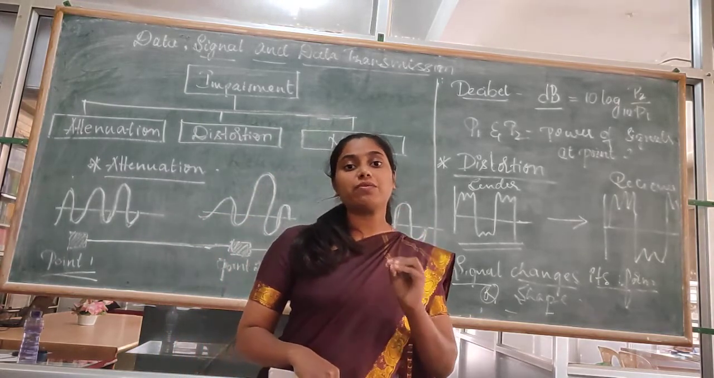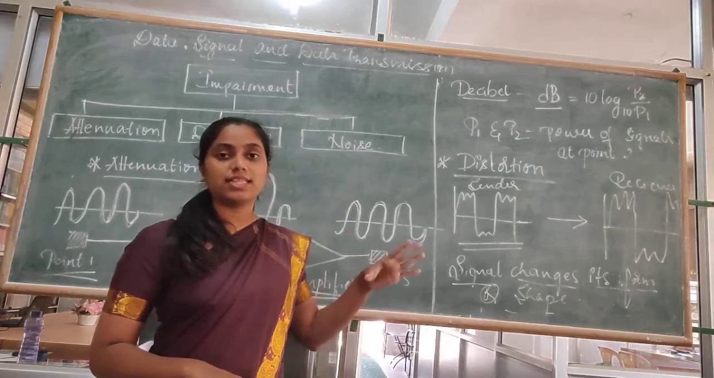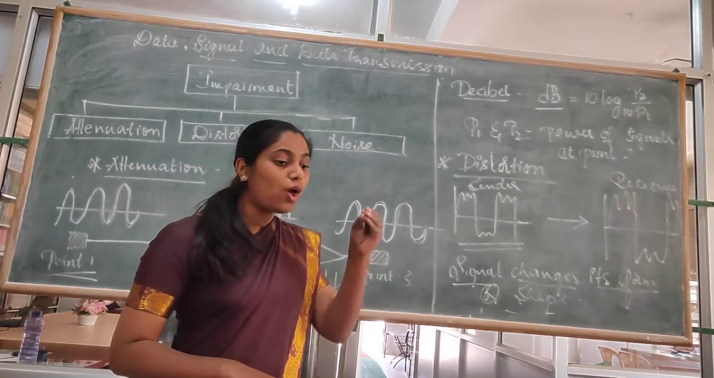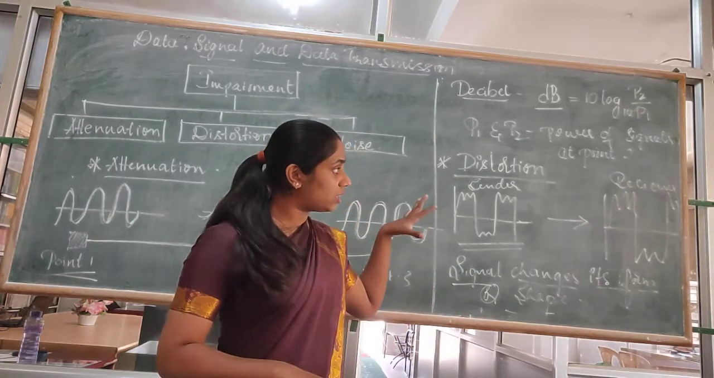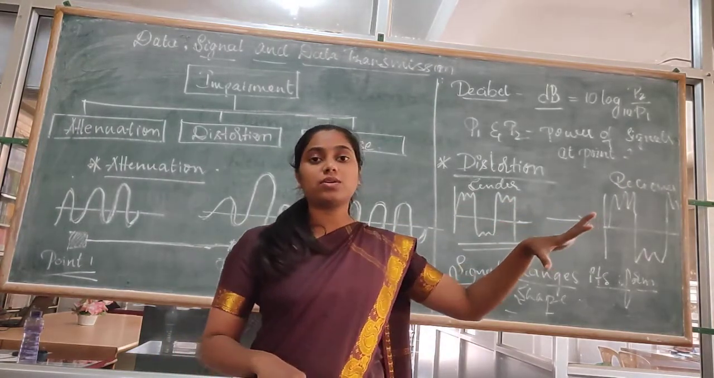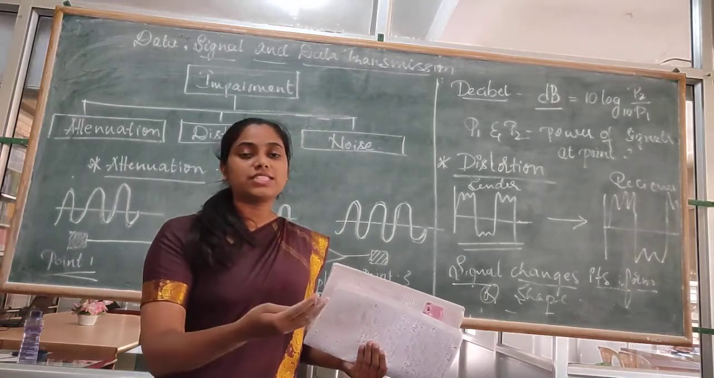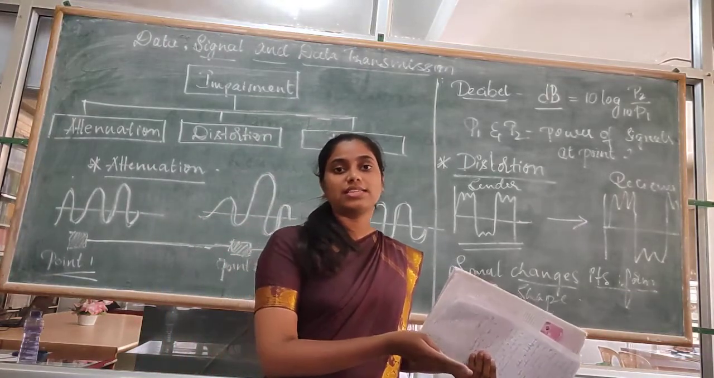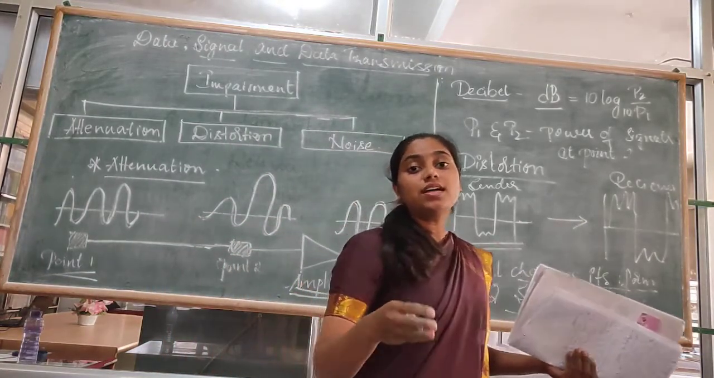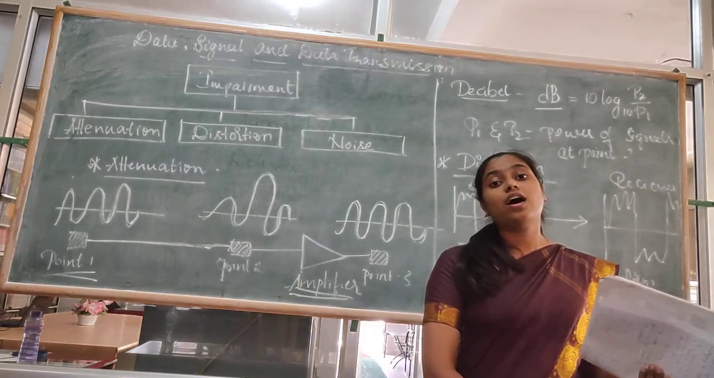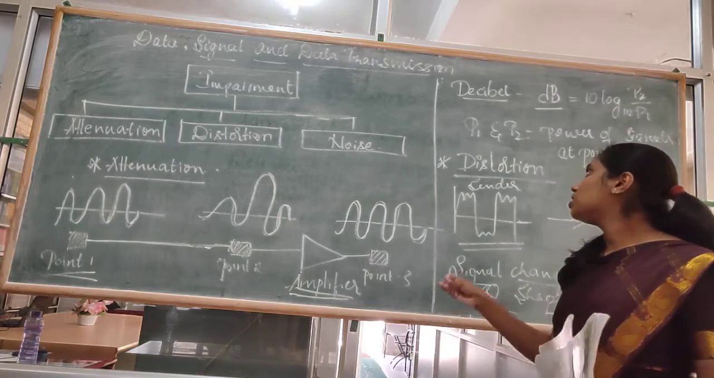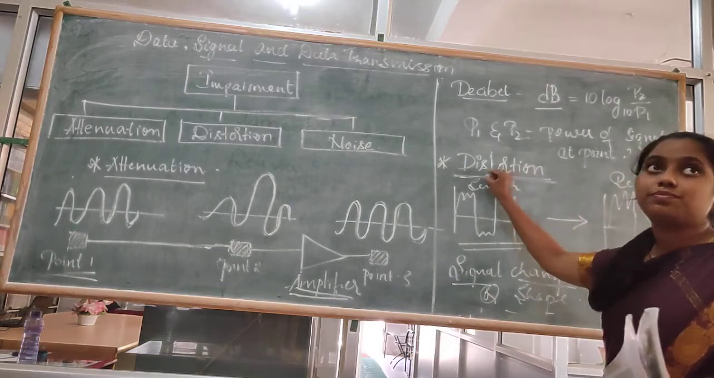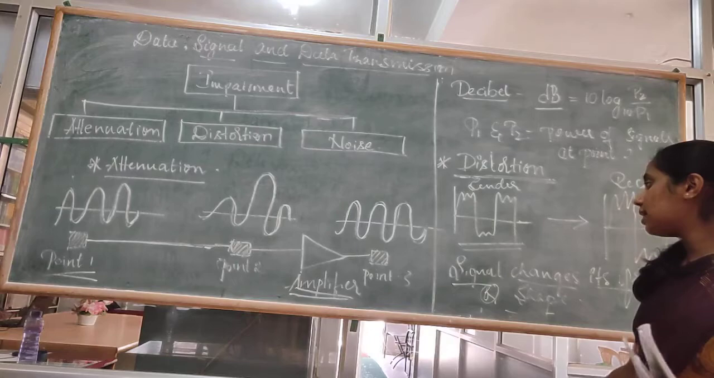So when signals with different frequencies are sent together at the same time, each signal has a different speed in the transmission medium. As they travel, the fastest will go first and the slowest will go last. So then what will happen? The shape of the signal will get changed, right? So that causes what? Distortion. So I hope you are clear about this.